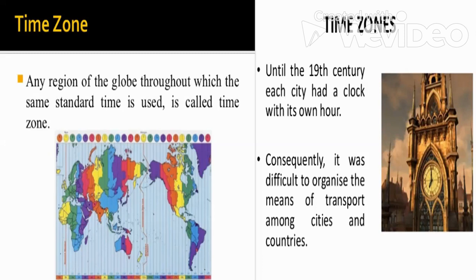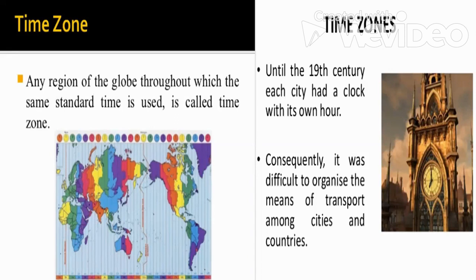So instead of 5 p.m., when you reach Kolkata, you see it is already 6 p.m. So it was a great problem for the movement of transport and human beings.